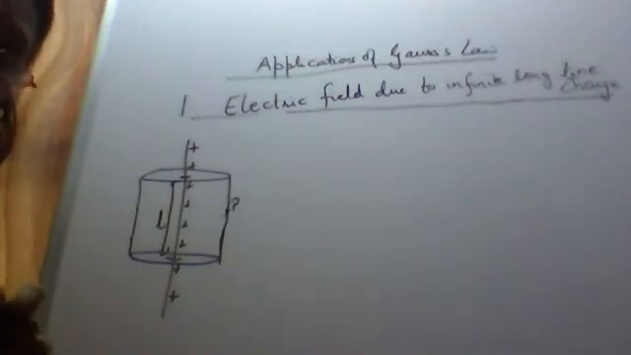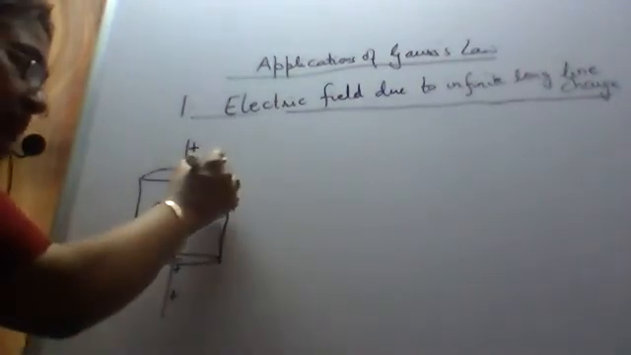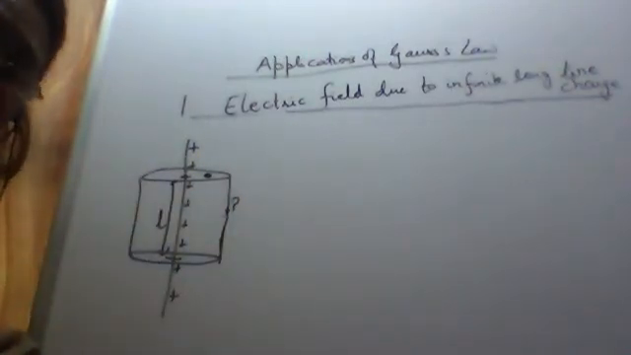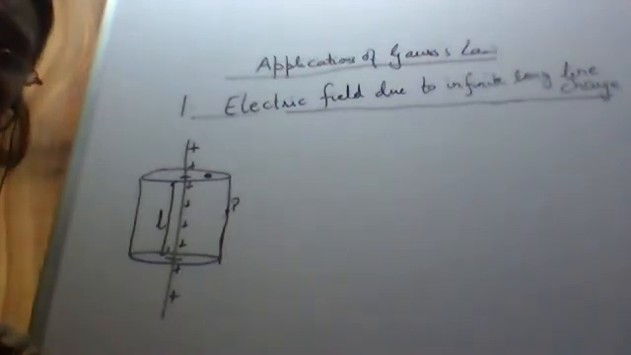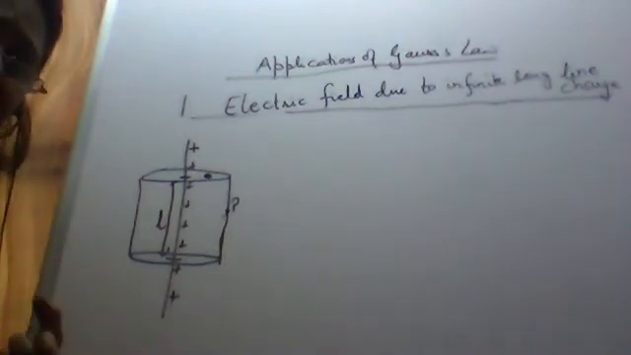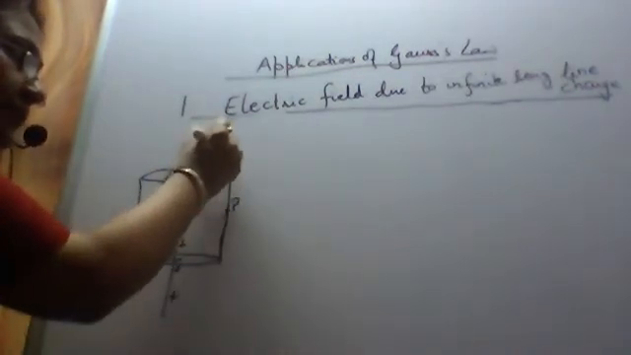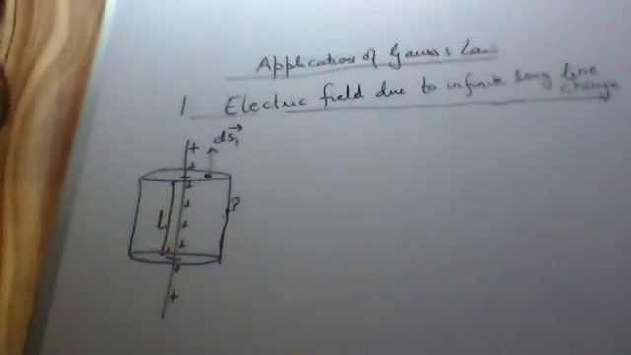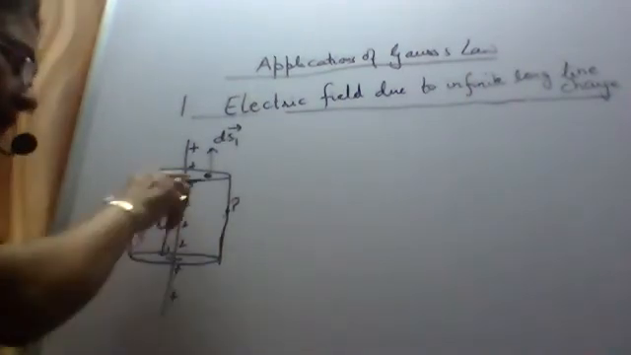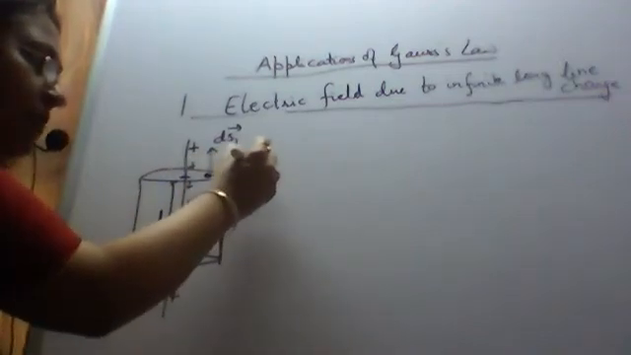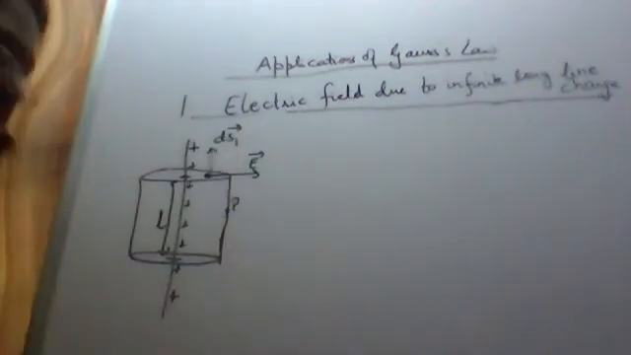In order to start, we consider a small surface on each of these. On the upper circular surface, we consider a small surface and its area is ds1. Now what will be the direction of ds1? Normal to the surface. So this is the direction of ds1. As it is the positive charge, we know that the electric field is pointing away.